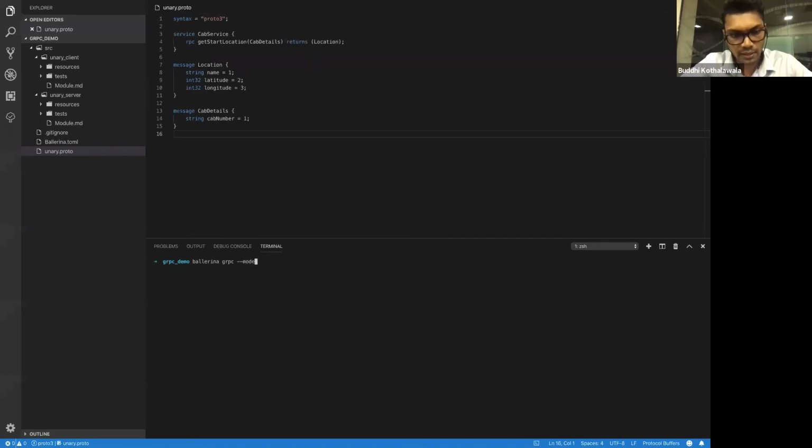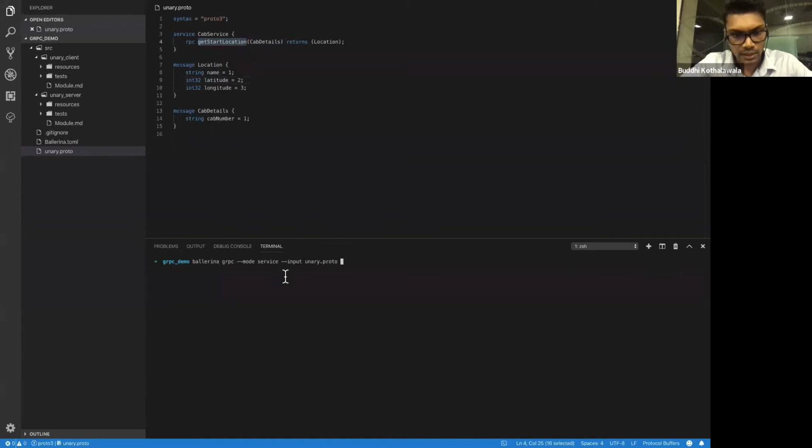Here I specify my mode as service, and my input file would be unary.proto. This is a very simple example where we have a single service with a single RPC call. Here we have two messages. The first one is a location, which contains name, latitude, and longitude, and the second one is cab details, which simply contains the cab number. We have an RPC here which gets the start location of a particular cab.